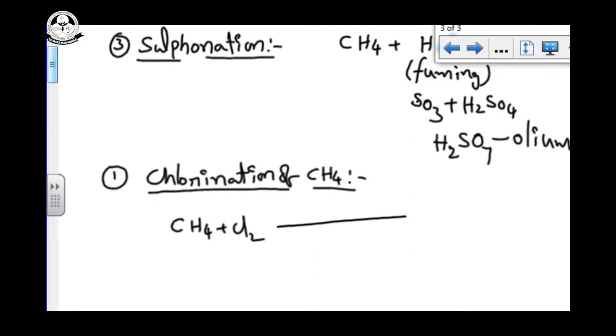For free radical reactions, the conditions are light (h nu) or sunlight, or high temperature, or the presence of peroxide.